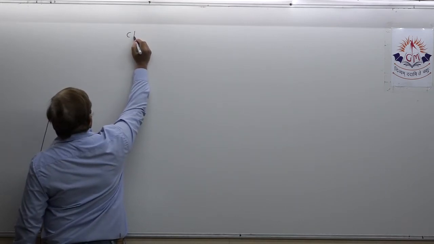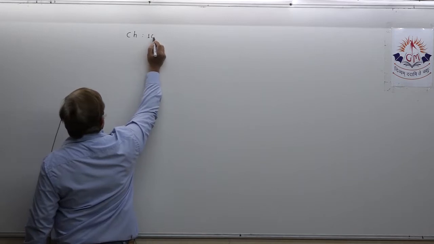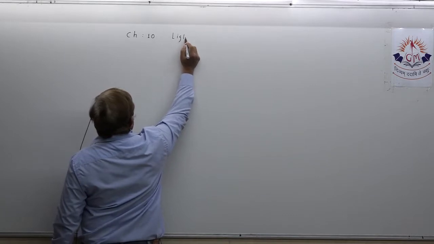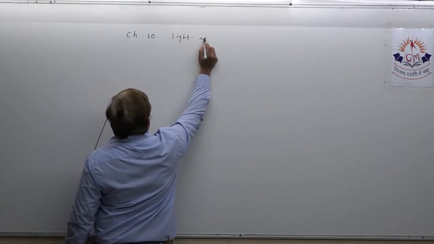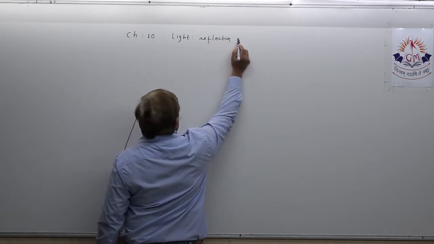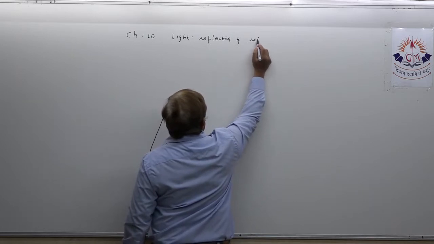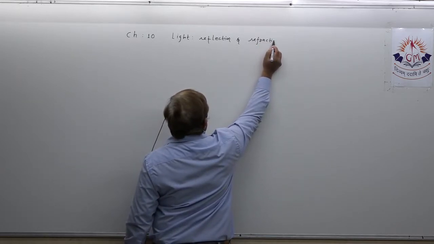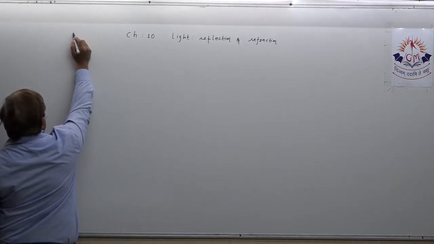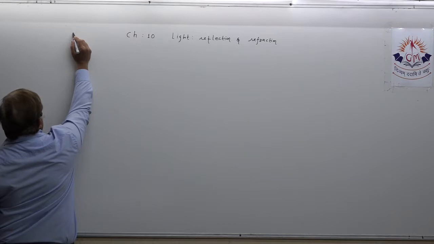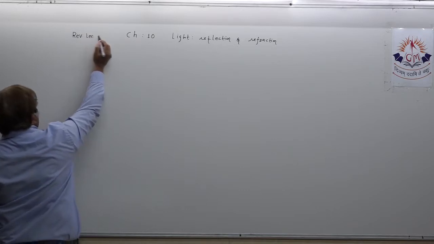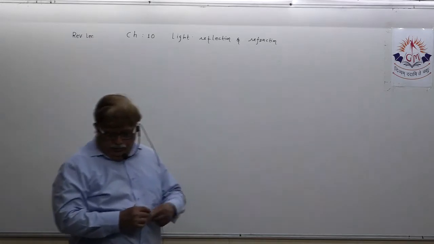Suppose chapter number 10, okay? That's light, reflection and refraction. Now, dear student, in the quick revision of this chapter, I am not going to write everything. Actually, I may say revision lecture, because in one lecture we are just going to have a look at some of the topics.